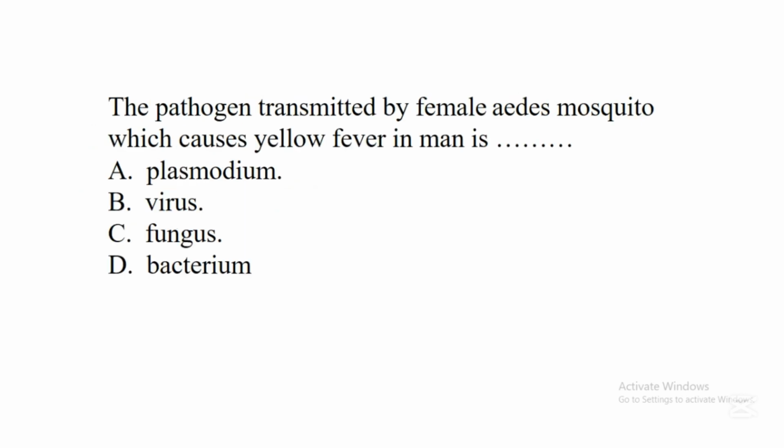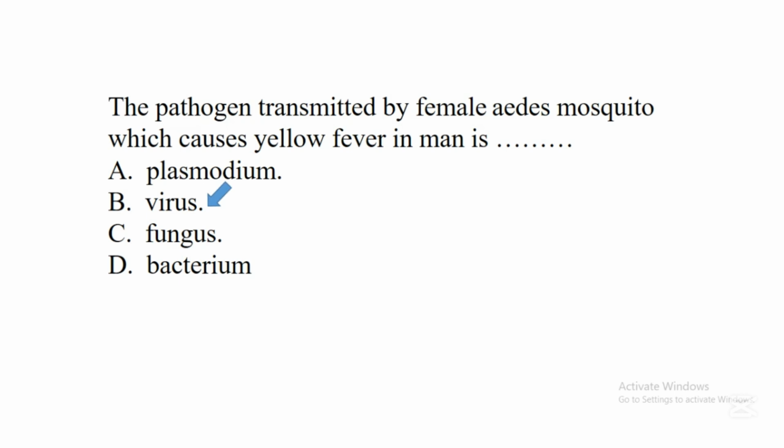The next question says, the pathogen transmitted by female Aedes mosquito which causes yellow fever in man is dash. A. Plasmodium. B. Virus. C. Fungus. D. Bacterium. In this question, the correct answer is B.